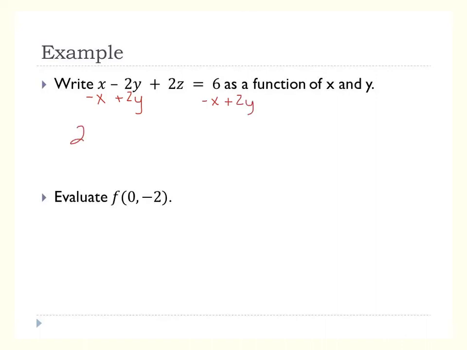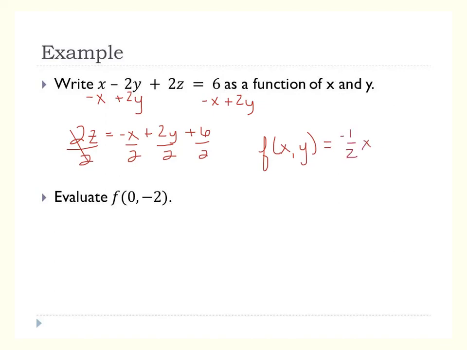So that gives us 2z equals, I'm going to write them in order with our variables first, negative x plus 2y plus 6. Divide everything by 2. And you can, at this point, go straight to doing f of x, y if you want, because that's what you found z to be: negative 1/2 x plus y plus 3.